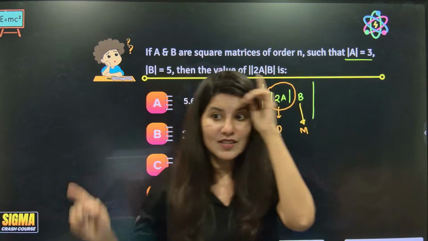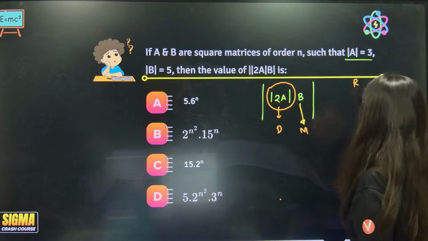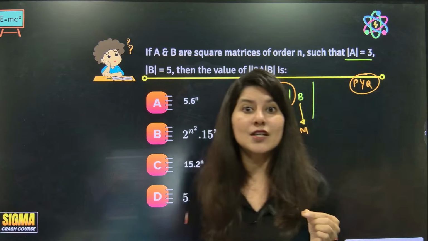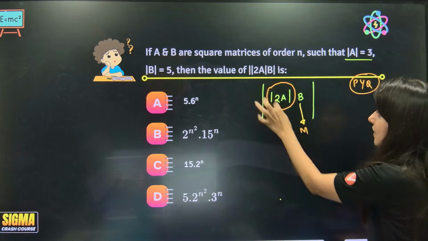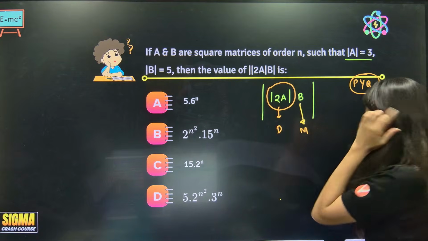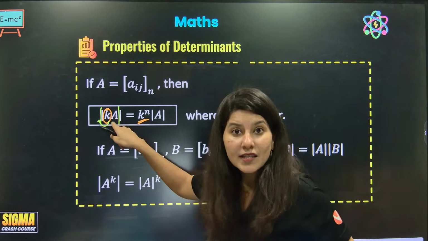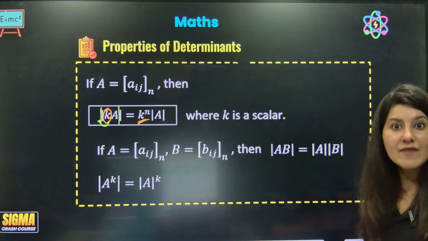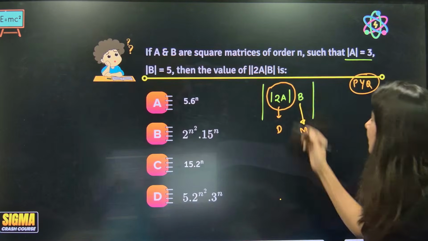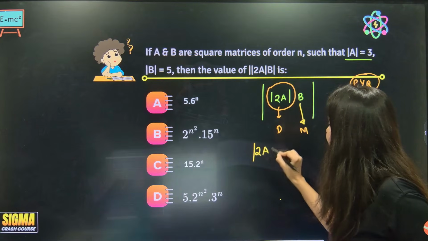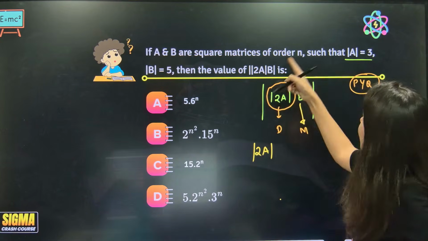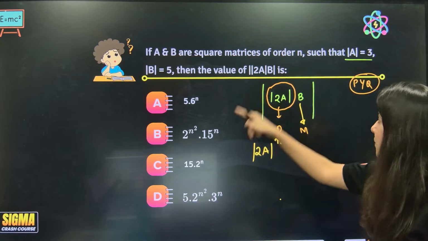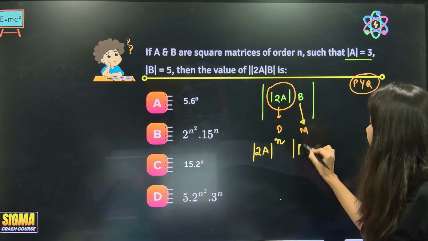Determinant is a value. This is a JEE main PYQ, by the way. Very important. Determinant is a value. Determinant is a constant. So I am going to treat this thing as a constant. And you know what? If a constant is there inside a determinant, it will come out, but it will be power n. n is the order. So determinant 2A will come out, and order n will be there, because this was a constant. Now, determinant B will remain inside.